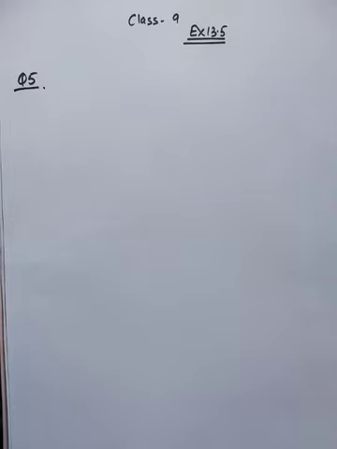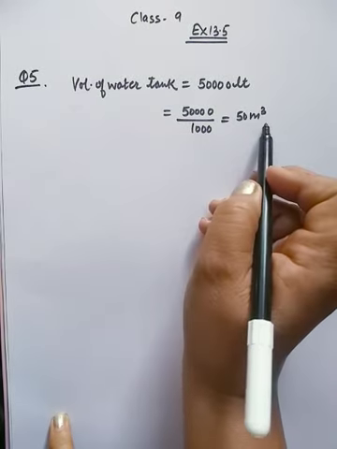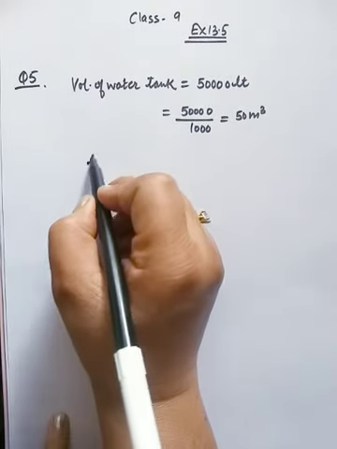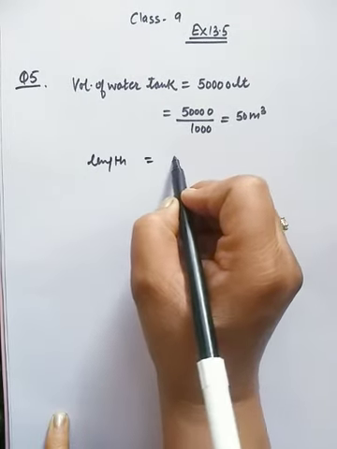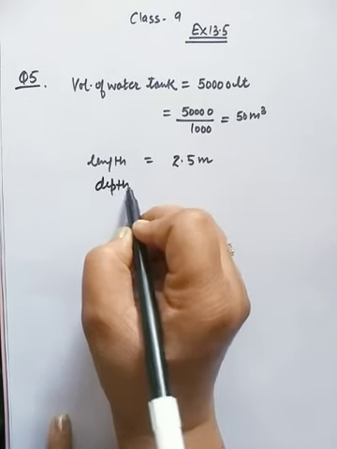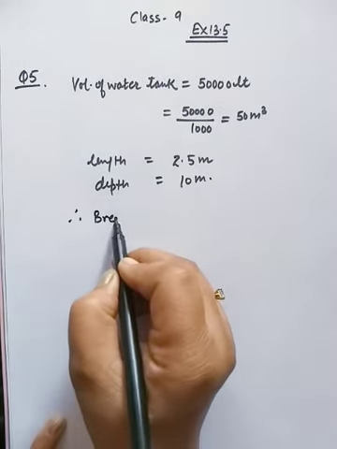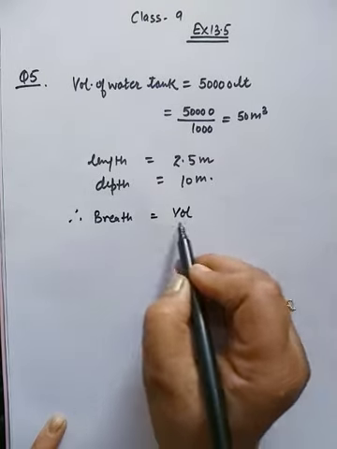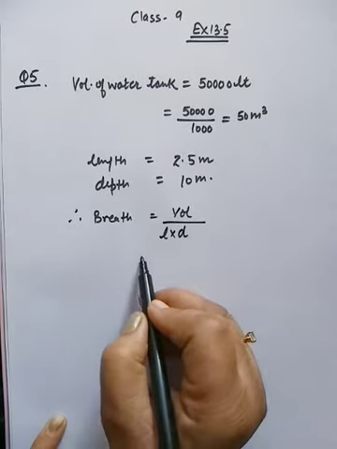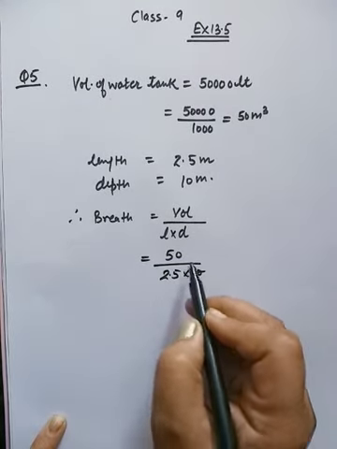But in this question, the volume is in liters. So first of all, we have to convert it into meter cubes. We will divide it by 1000 to convert the volume in meter cubes. Now the length is 2.5 meter and depth is 10 meter. So therefore, breadth will be volume divided by length into depth, and volume is 50, length is 2.5 into 10.